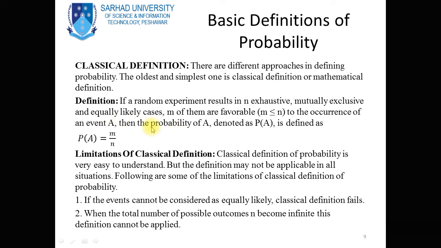This event A will be a subset of the sample space. So we divide the number of outcomes in event A, which is our choice set, by the number of outcomes in the sample space, and this is called the probability of the event A.